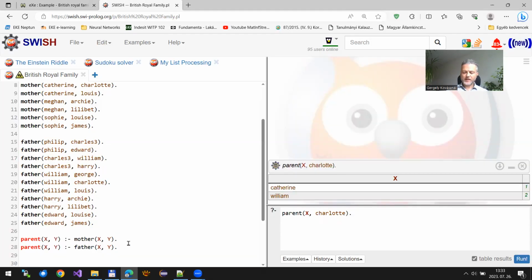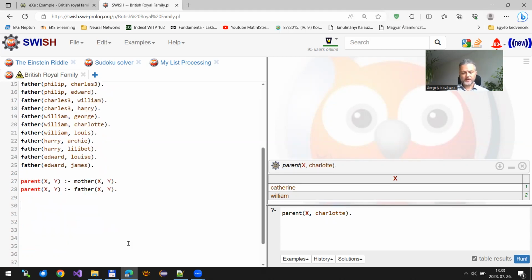Okay, let me further extend this program with another predicate as a warm-up. I'm going to ask who are the grandparents of Y, or the other way around, when X is a grandparent of Y. Well, this is the case if one of the children of X is one of the parents of Y, right? So how to express this?